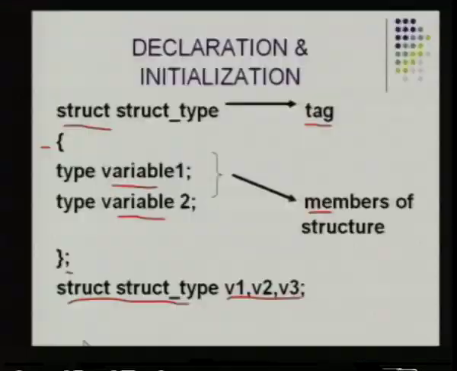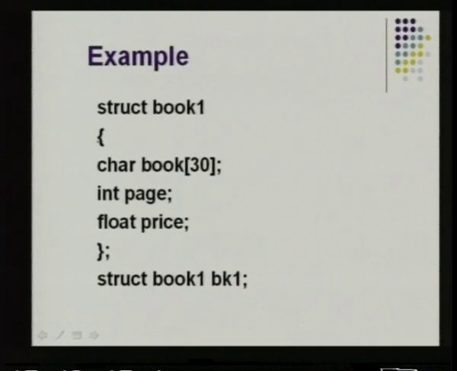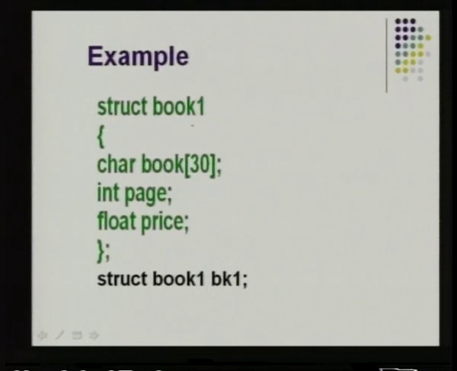So, this is called the structure variables. V1, V2, V3 are the variables that we are having for this structure. This is only the common syntax. So, this is how an example looks like. We have the struct keyword. This is the structure tag. Book 1 is the structure tag, opening and closing braces, and these are the members of the structure.